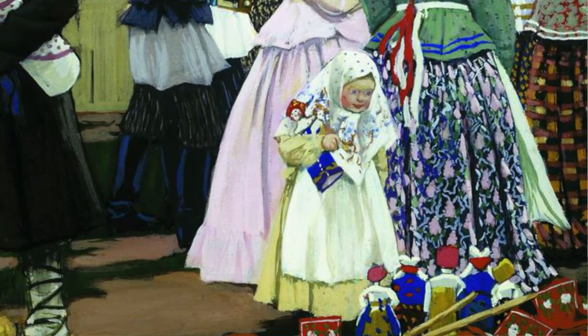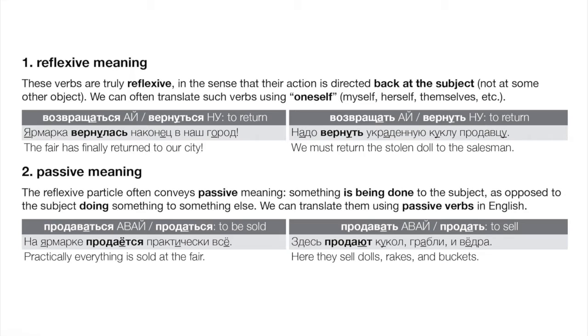Okay, what about another pair here? Продаваться, продаться versus продавать, продать. Again, the one without the particle is transitive, meaning it can take an object. Can you sell something? Of course. That means that to sell in English is transitive, and its Russian equivalent is продавать, продать without the particle. But we can add the particle, and in this case it could mean to sell yourself to the devil, I guess. I don't know that, but obviously that's a little bit weird, that reflexive meaning. So often this verb would mean to be sold.